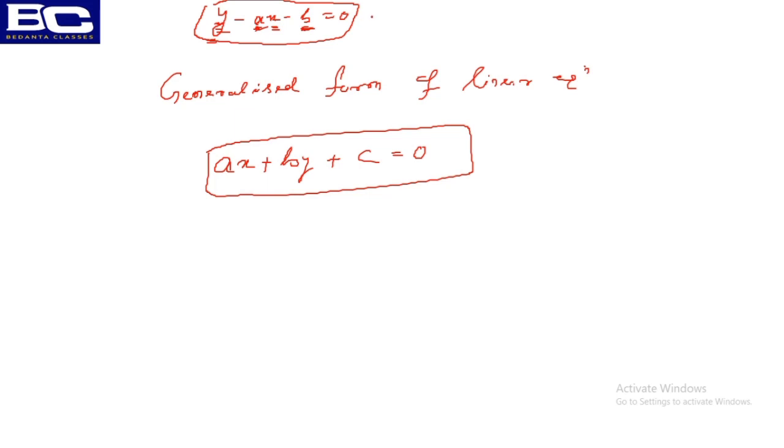What is the value of a here? A's value is minus a, b's value is 1, c's value is minus b over here. So I'm not writing a different thing. I'm just writing the generalized form of a linear equation. How many variables? Two variables, x and y. Here a, b and c are all constants, a and b are coefficients, c is a constant, all are real numbers.